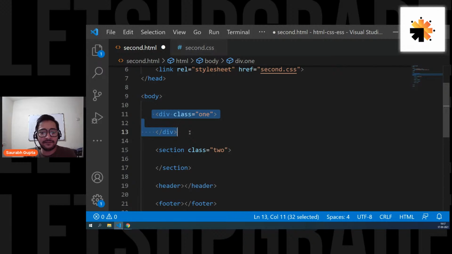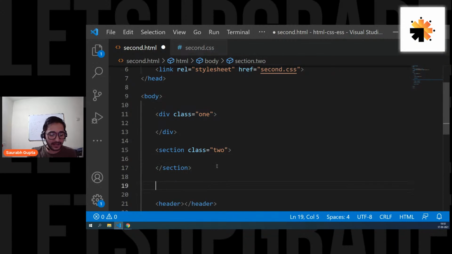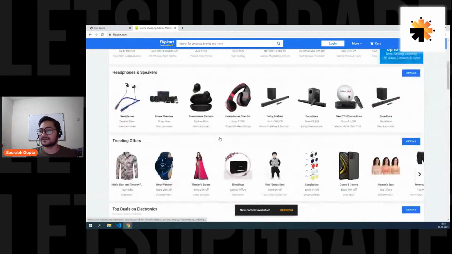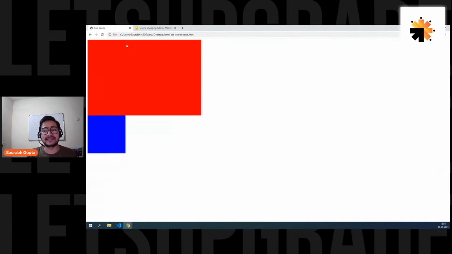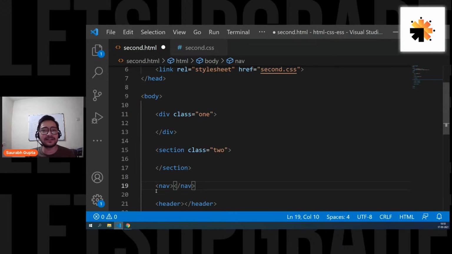Sir, can you repeat again the difference between div and...? See, guys, first of all, I would like to repeat all of it. The output for all of this is going to be same. All of them are going to create boxes. Yes, Aniket, we also have a nav tag. And again, it's for the same thing. When you create something like a navigation, like links, use a nav tag. But again, the output of this is same.